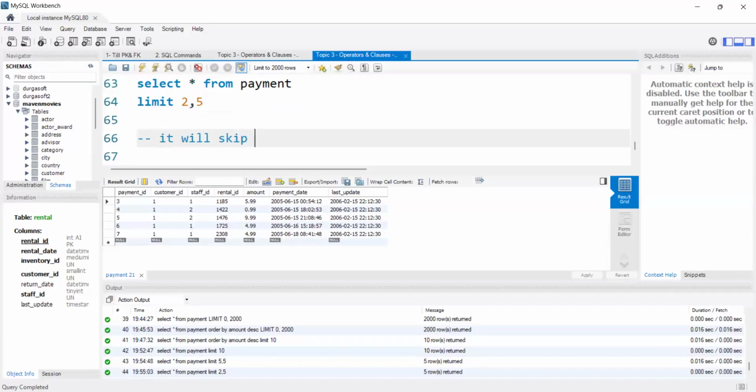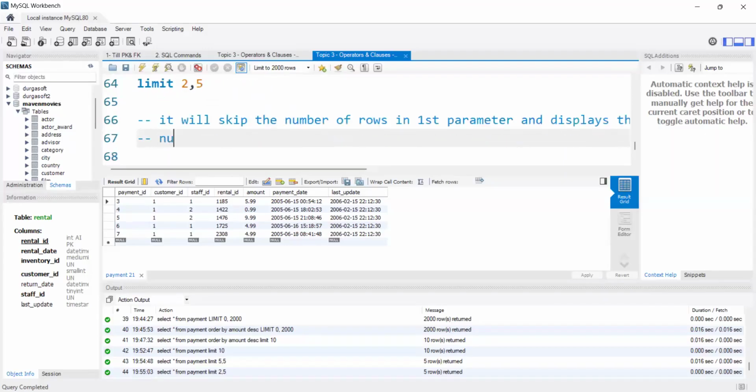It will skip the number of rows in the first parameter and display the number of records in the second parameter. I guess you got my point, right? So in this way, if we want to skip any records also, we will use the limit clause.